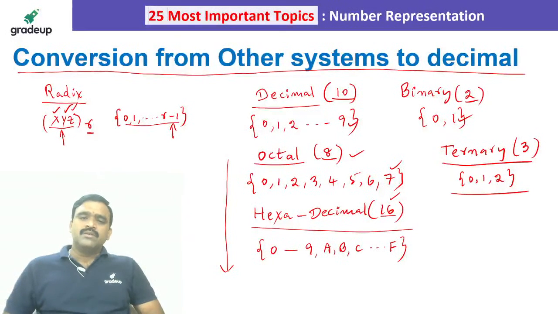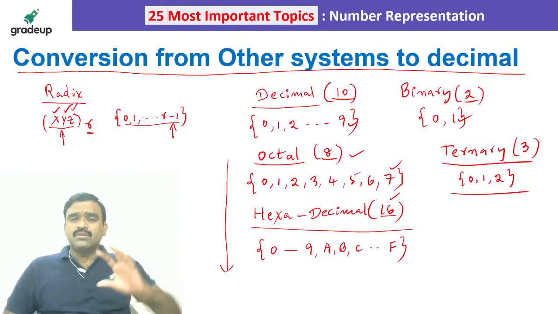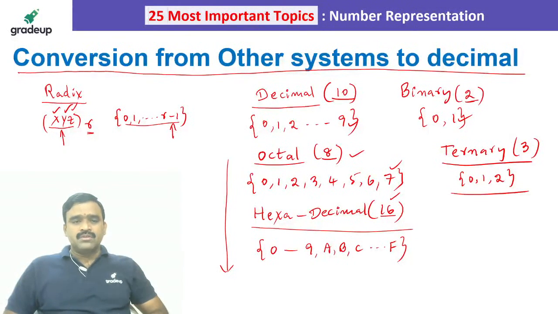Now very easily I will tell you how to convert any other system to decimal. Converting from another system to decimal is very simple. We have to take the weight of that number. Say, for example, as I told you, XYZ, exactly, Chandana, you are right. XYZ whole power base R, for example, I want to convert into decimal.